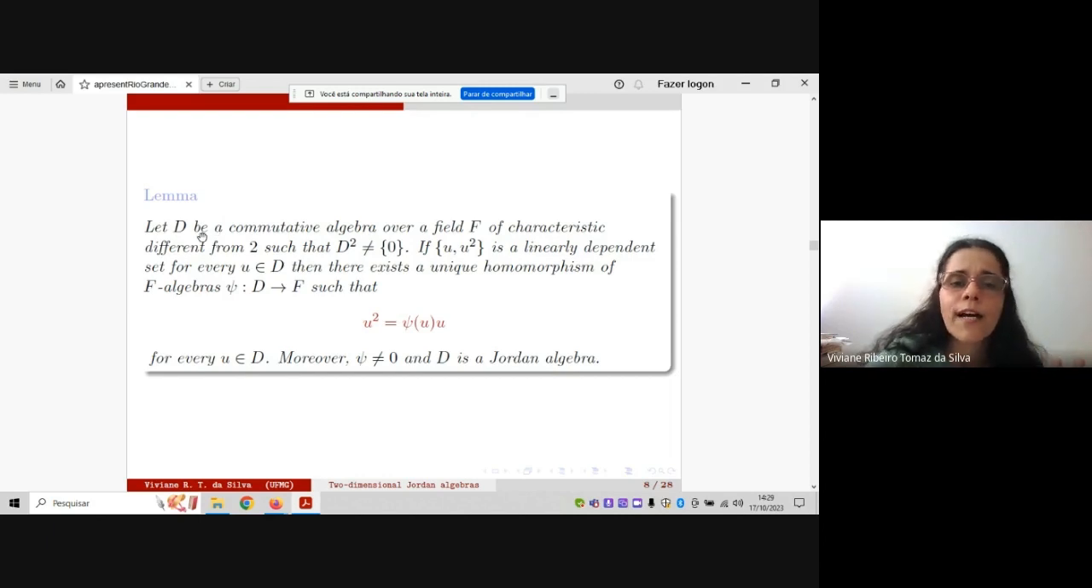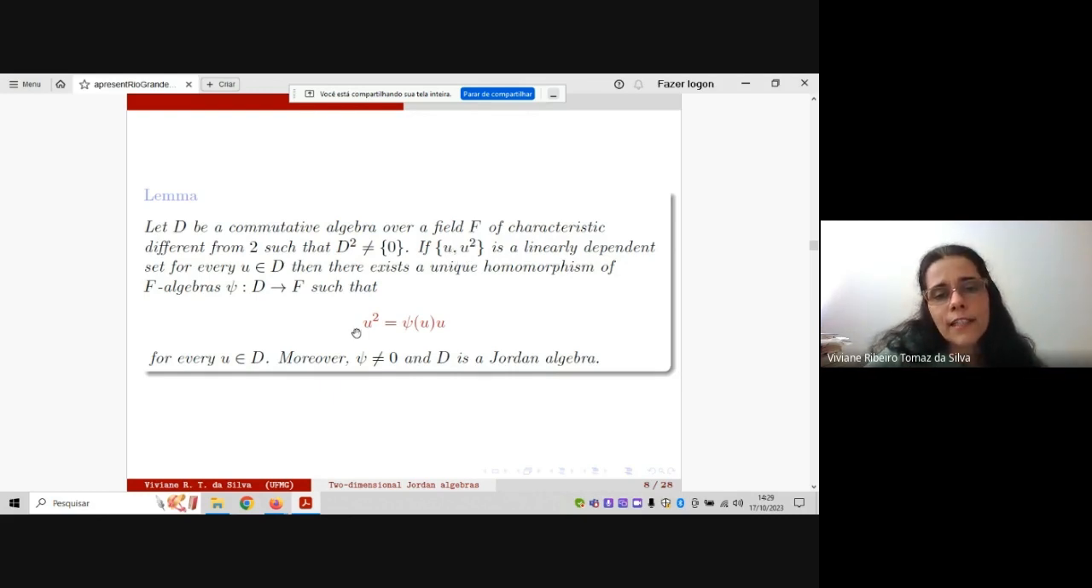Then take a commutative finite-dimensional algebra such that the square is not 0, but assume that this algebra satisfies this property, okay? This is the main point. The property is the following. The set {u, u squared} is linearly dependent for every u in D, okay? If you take an element u in D and take u squared, this set is linearly dependent. Imagine an algebra with this property, okay?